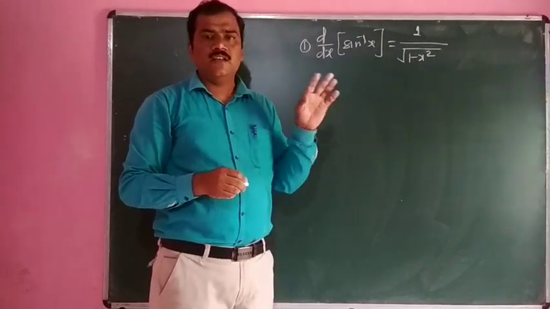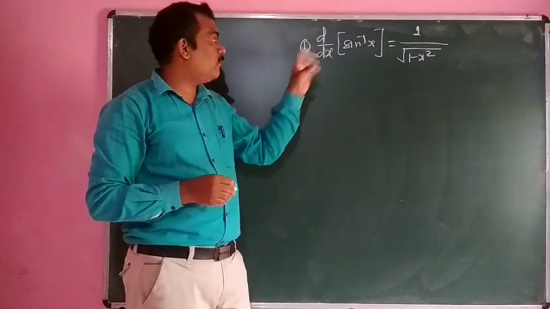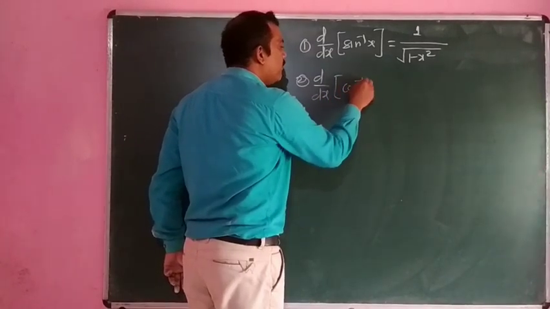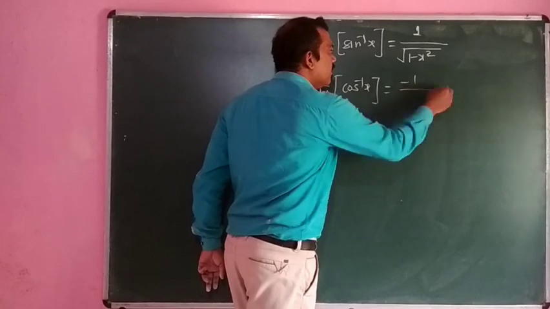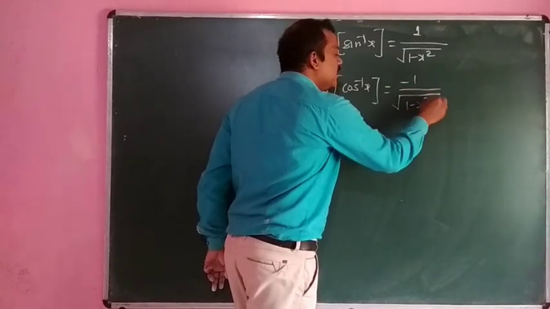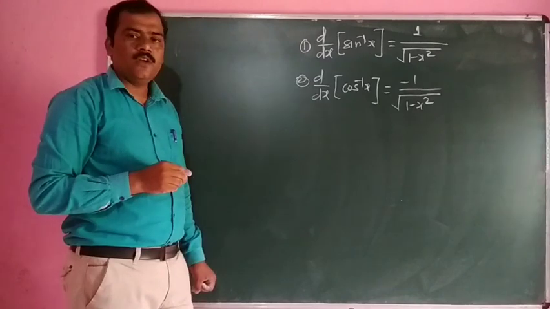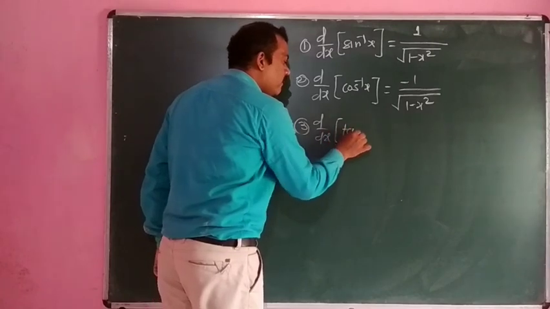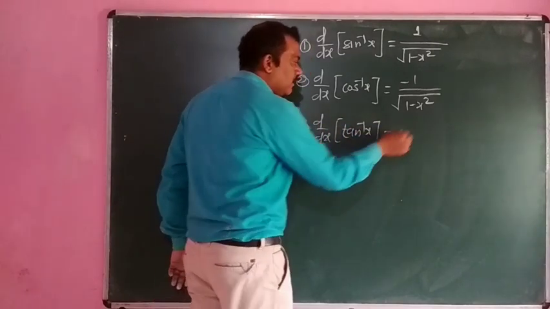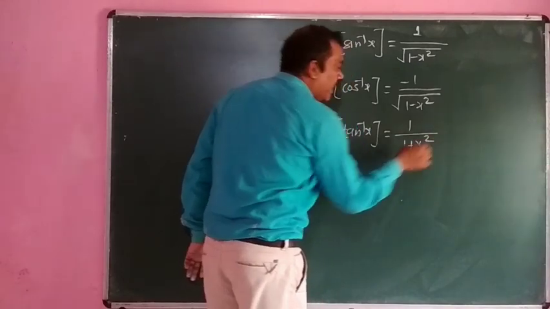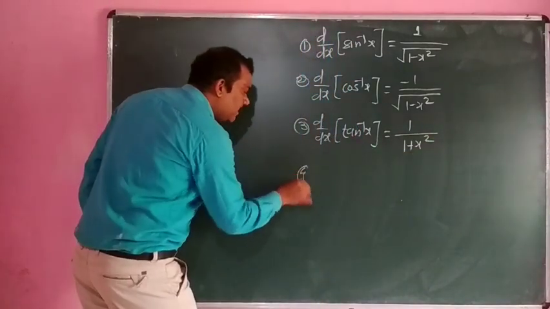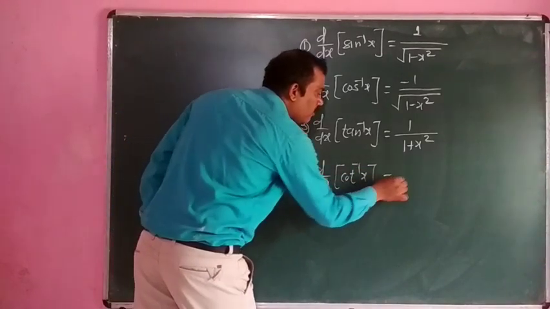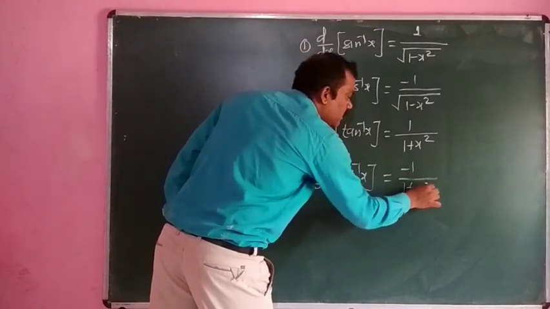All the restrictions on x we have discussed in the proof of these formulas. Second one is that d dx of cos inverse of x is minus 1 upon under square root of 1 minus x square. Third one is that d dx of tan inverse of x is 1 upon 1 plus x square. Fourth one is that d dx of cot inverse of x is equal to minus 1 upon 1 plus x square.